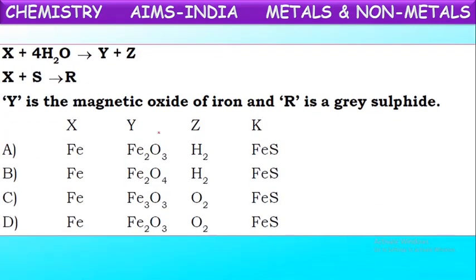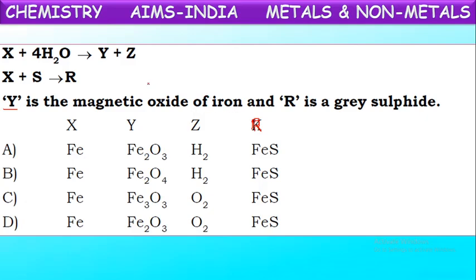Next, see the equation. They have given some variables, and we have to find out those variables. Now see: X plus water gives Y plus Z. X plus sulfur gives R. Y is the magnetic oxide of iron.